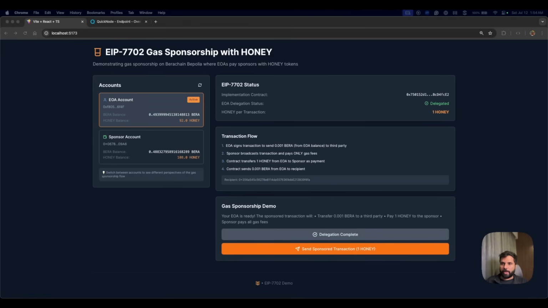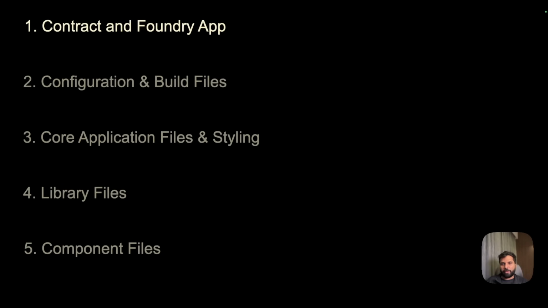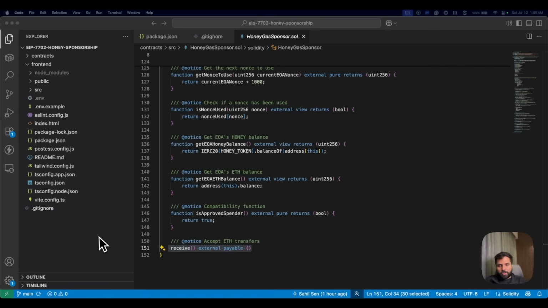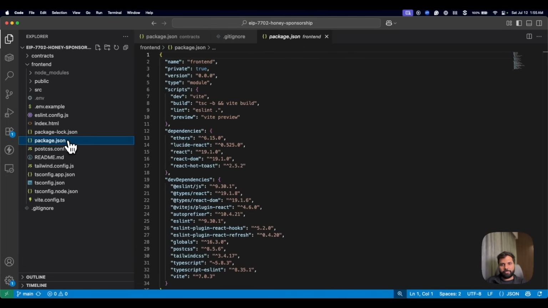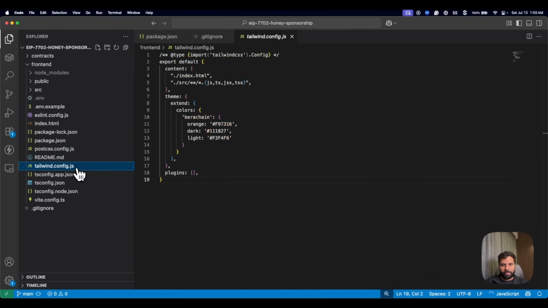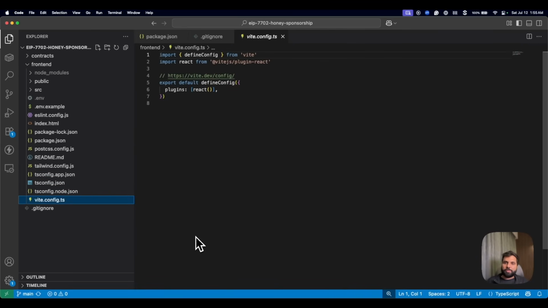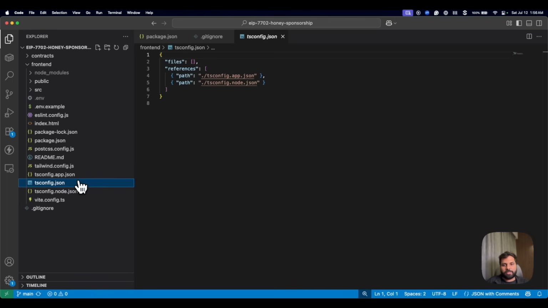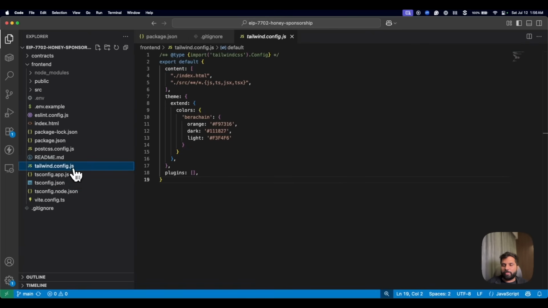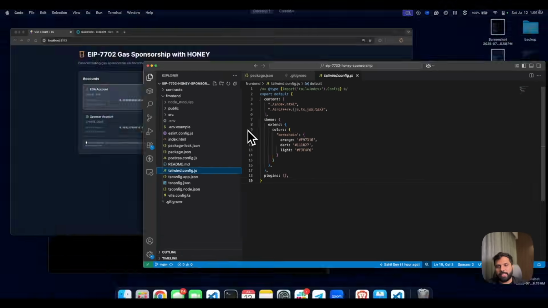Now let's look at our front-end code. In our front-end code, the first thing we will look at are the configuration and build files. Among the configuration files, we have package.json, the Tailwind config file, the ts config file, and the Vite config, which is used for Vite bundler configuration and enables a plugin for JSX transformation. The ts config file has the TypeScript settings for our main app and the node app. The Tailwind config file extends the application with Berachain specific colors, which you can see in our application here.